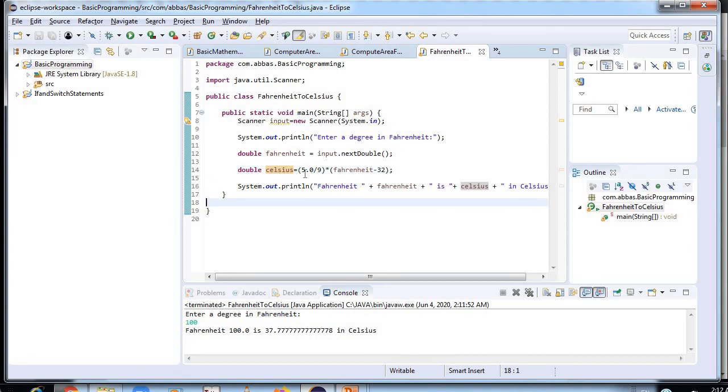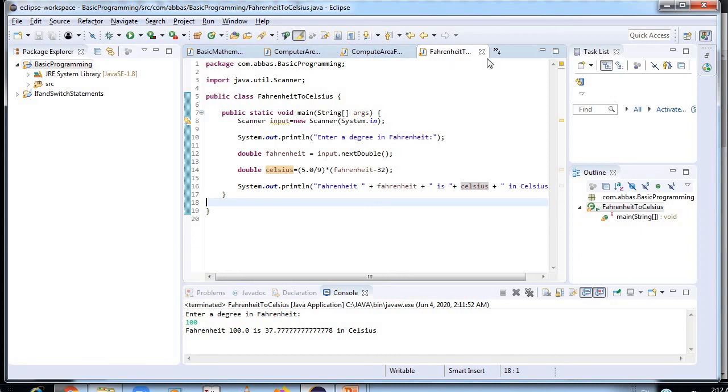So the logic is the same as how we did it in the area of the circle. You need to put the formula. The same way you can make it for currency also. 1 rupee is equal to how many dollars, so you need to specify the dollar rate, and then you can do it, or you can put a formula also. And the same way you can apply it for diesel also. 1 liter of diesel is how much, or 1 liter of petrol is how much. You need to specify the rate, or you can apply the formula. So it's very simple and very easy.